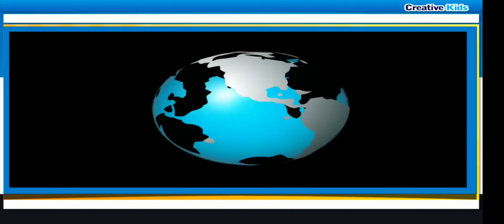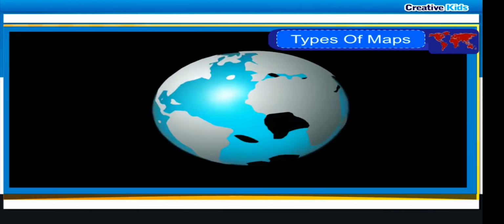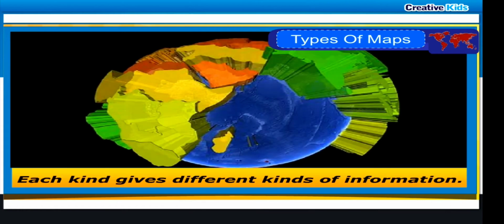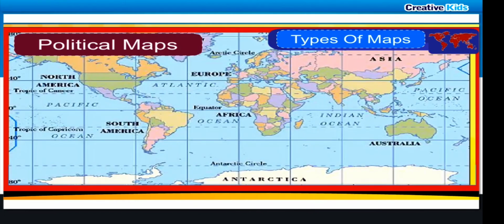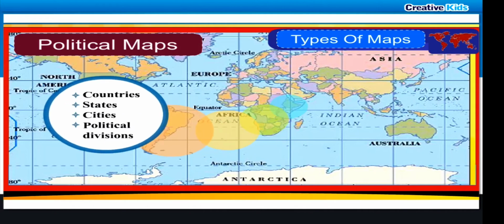Types of maps. There are different kinds of maps. Each kind gives different kinds of information. Political maps. These maps define or show political boundaries of countries, states, cities, and other political divisions.